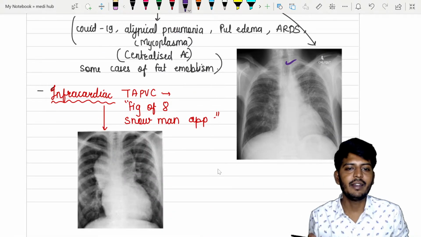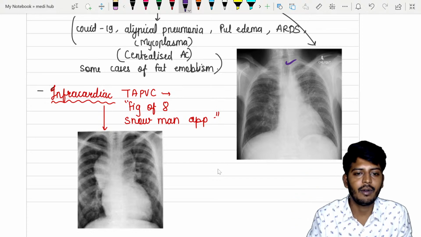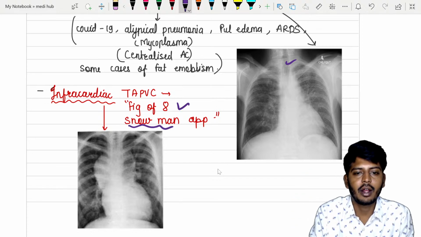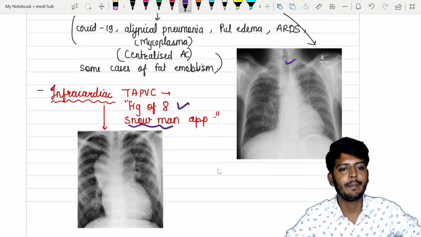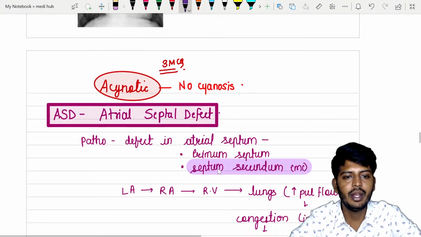Okay, so if there is an infracardiac TAPVC, मैंने बोला ना, if the pulmonary veins open into the inferior vena cava, then you can get a snowman appearance, also called a figure of 8 appearance. Snowman appearance or figure of 8 appearance. Okay, चलो let's go to the next one.